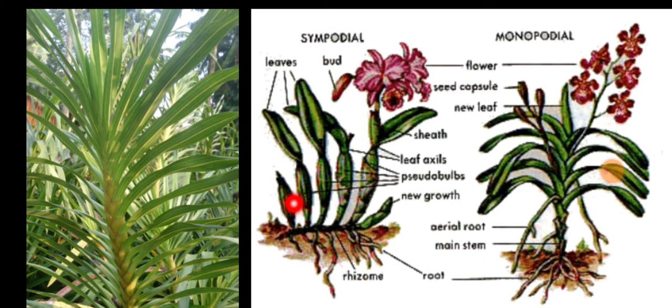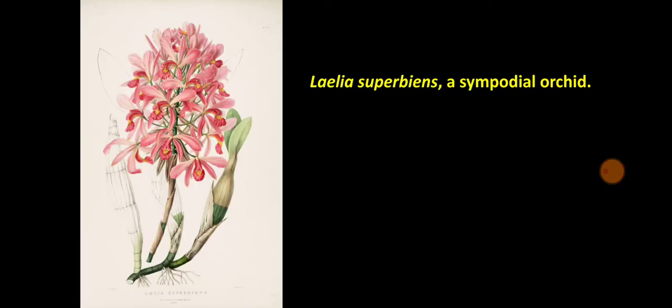So in case of sympodial stem, the lateral buds are forming the pseudobulbs, and generally the pseudobulbs are terminating in the flower and the lateral buds continue their growth. And in case of monopodial stems, on both the sides leaves are developing and it is growing like a single axis, that is monopodial stems.